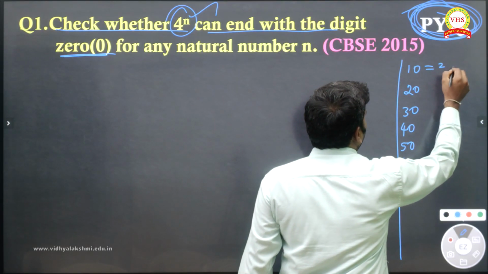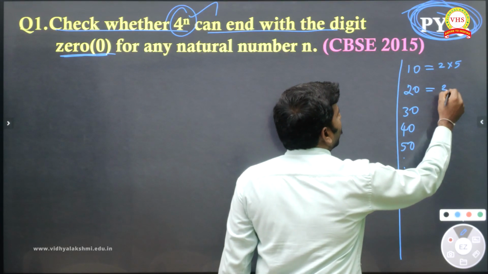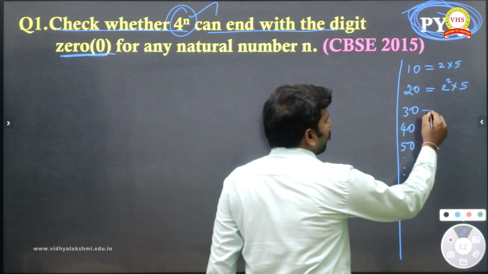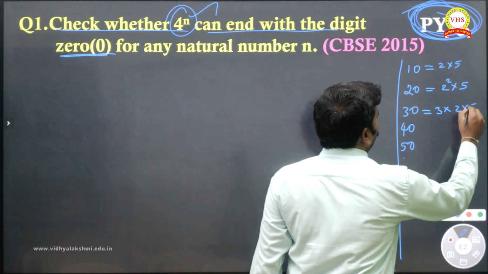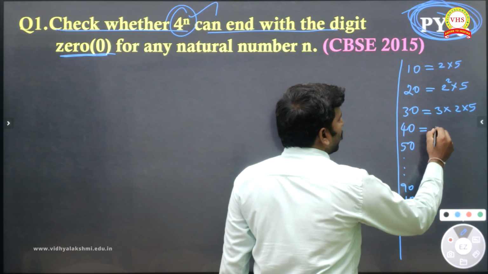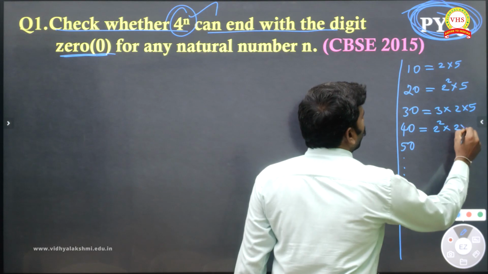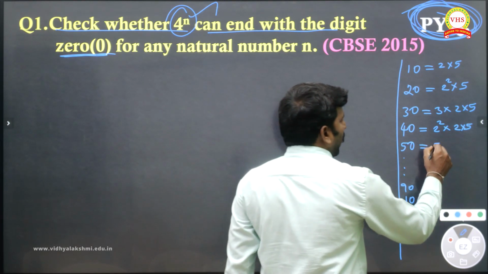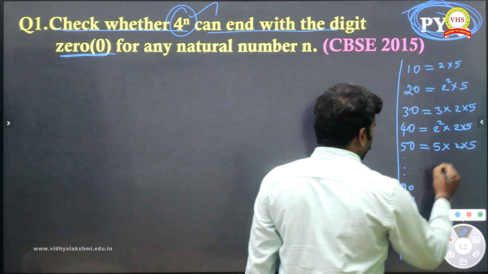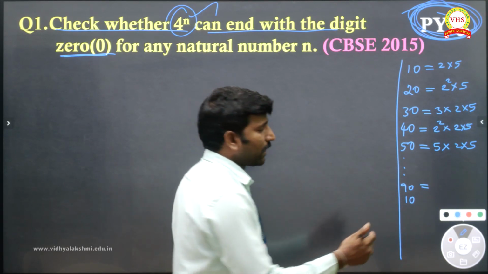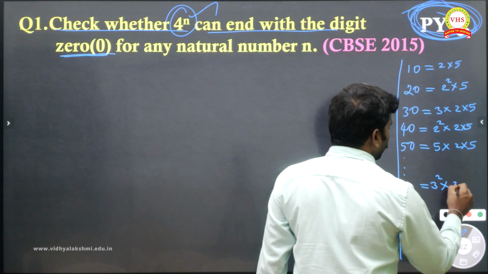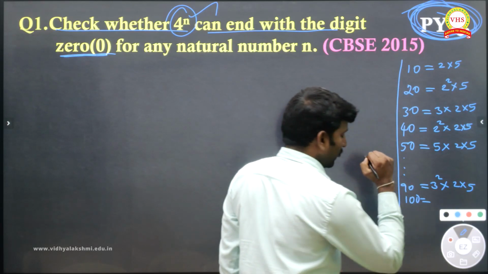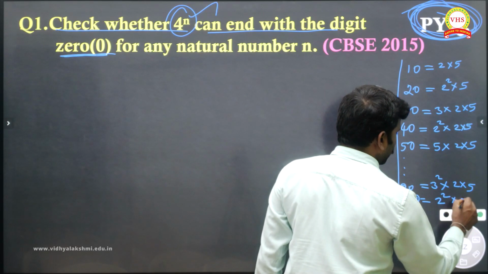Any numbers like that, how can we write them? 10 we can write as 2 into 5. 20 you can write as 2 square into 5. 30 you can write as 3 into 10, which means 3 into 2 into 5. Like that, 40 is 4 into 10, 4 means 2 square, 10 means 2 into 5. In the same manner, 50 means 5 into 10, so 5 into 2 into 5. 90 means 9 into 10, 9 you can write as 3 square, 10 means 2 into 5. Then let's take 100. 100 means 2 square into 5 square.